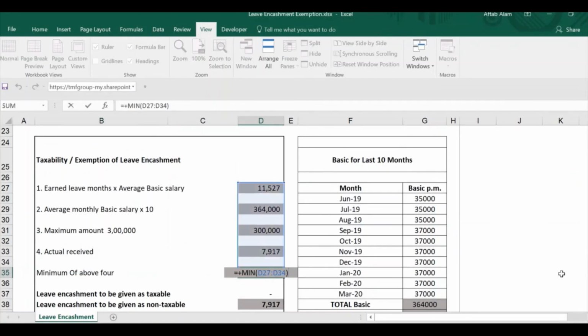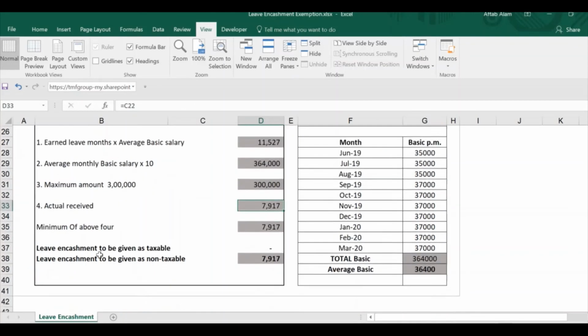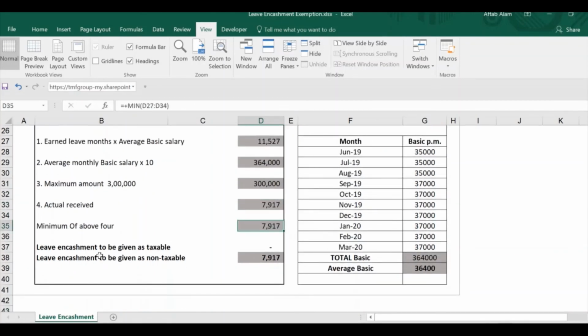So the next step is to find out the minimum amount in all given 4 conditions. Here you can see the minimum amount is 7917. So this 7917 will be the tax-free amount, and if you see the paid amount is 7917 also, and the tax-free calculation is coming 7917, meaning the whole amount which he is getting is a tax-free amount, and the non-taxable amount, I mean tax-free amount, will be 7917.